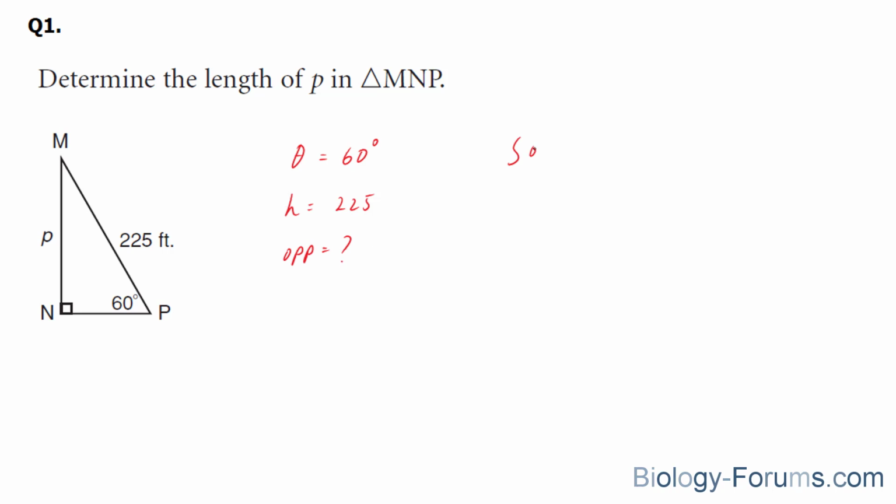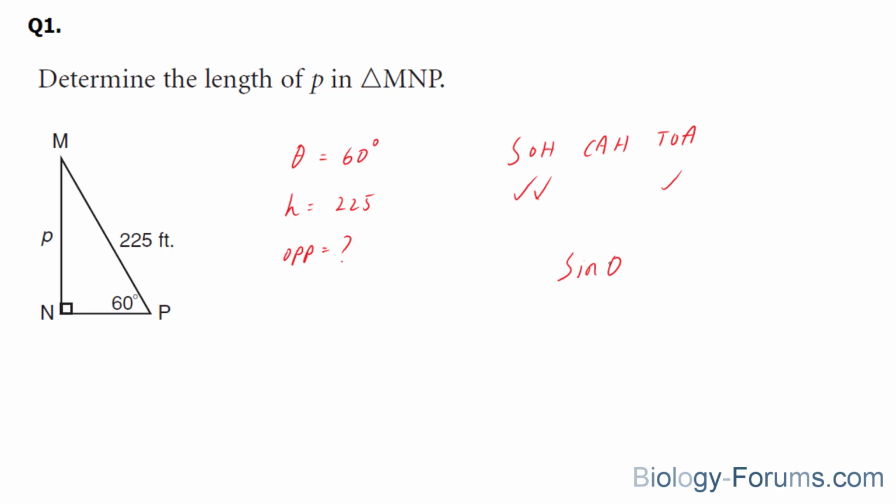What ratio, in SOHCAHTOA, will help us determine the opposite? Well, we're going to need a ratio that has opposite, and these two both have opposite. And we also need to pick, out of these two, the ratio that also incorporates hypotenuse, because that's the side that we've been provided. And this seems to fit the spot. So we're going to use sine.